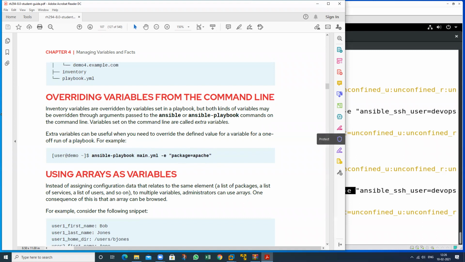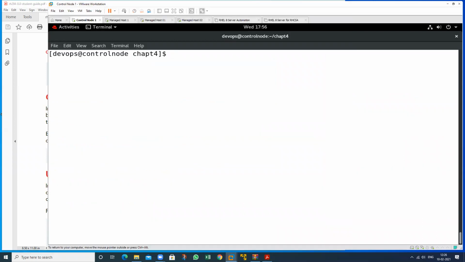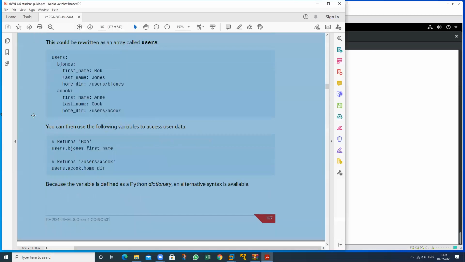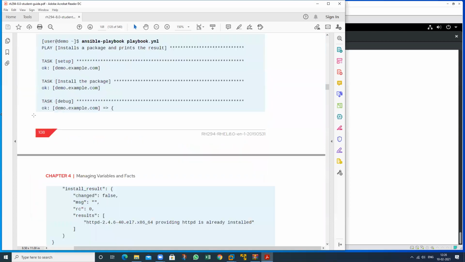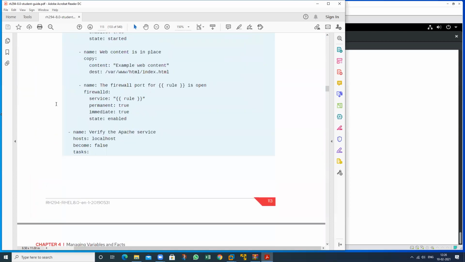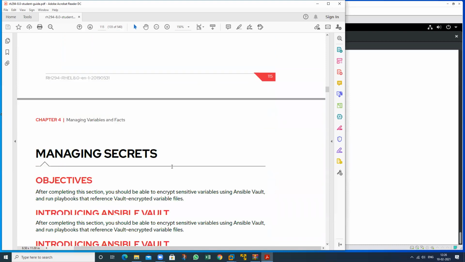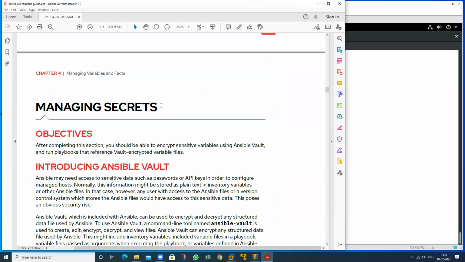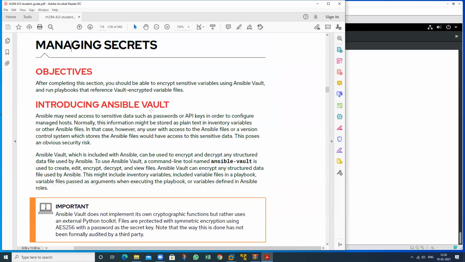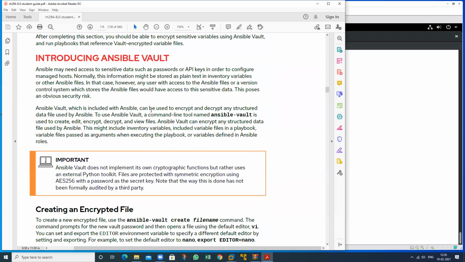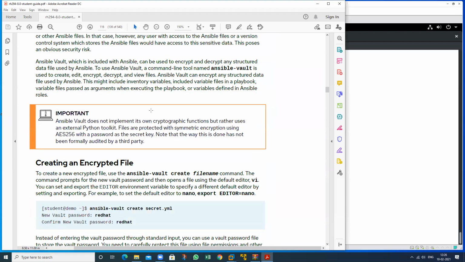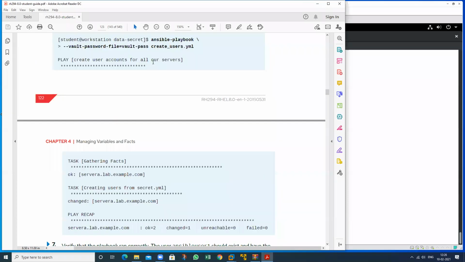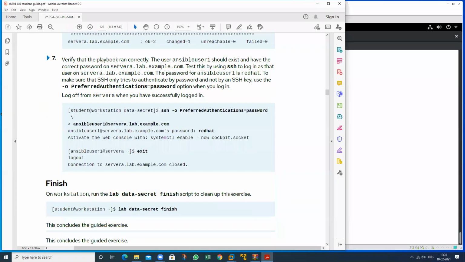Now this whole variable concept has been completed. Now I will tell you about the other concept, which I will start in the next session. Okay. So today I will end the session, and in the next session I will start from managing secrets. I will complete Ansible Vault, and after that we will start the new concept, managing facts. So I will complete these two topics in the next session.